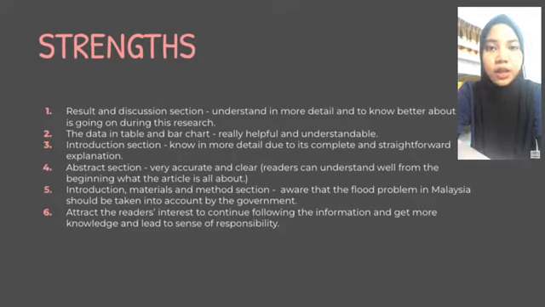The information and collected data in the introduction, materials and methods sections indirectly make the readers aware that the flood problem in Malaysia is a very serious problem and should be taken into account by the government. It will also attract the readers' interest to continue following the information and get more knowledge about this natural disaster, and create a sense of responsibility in the readers to curb this natural disaster from continuing.